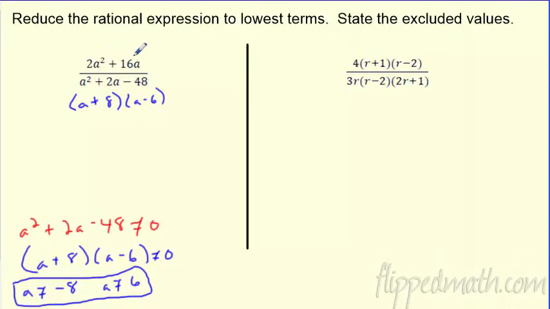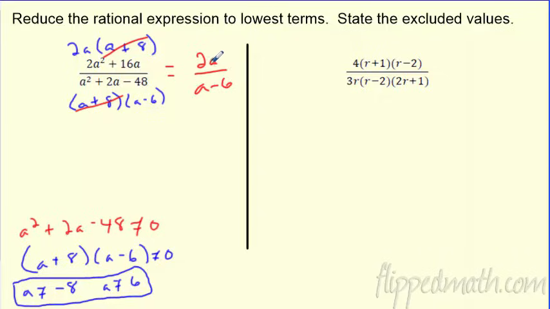And on top, let's factor this. What do they have in common? Looks like I'm pulling the greatest common factor of 2a. And what's left? If I take 2a out of 2a squared, I'm left with a. And then what's left out of this? You've got 8. And does anybody cancel? This only works because it's all multiplication here. A plus 8 cancels a plus 8. And what am I left with? I'm left with 2a on top, and I'm left with a minus 6 on bottom.